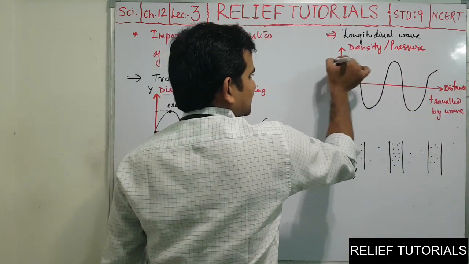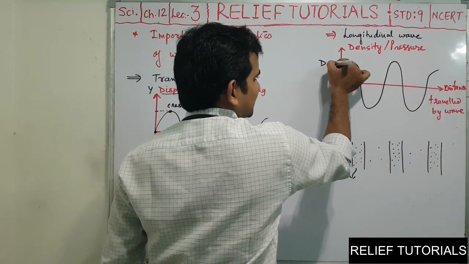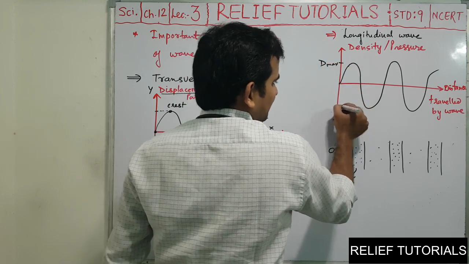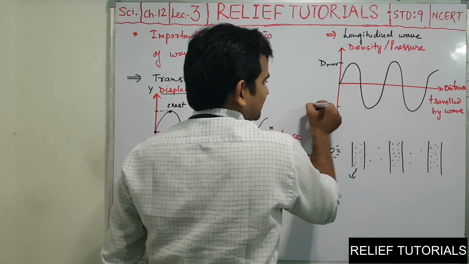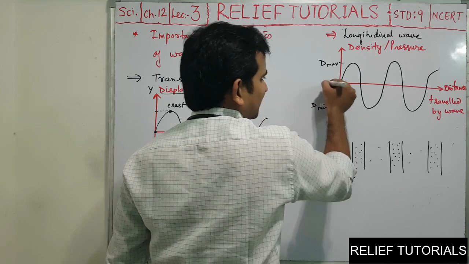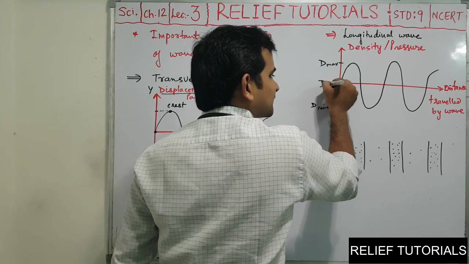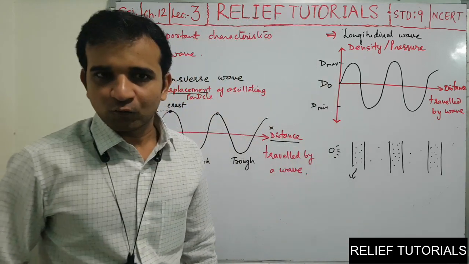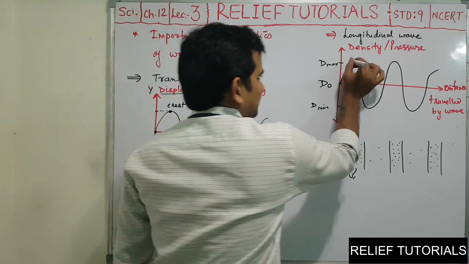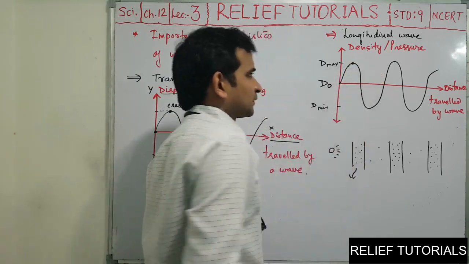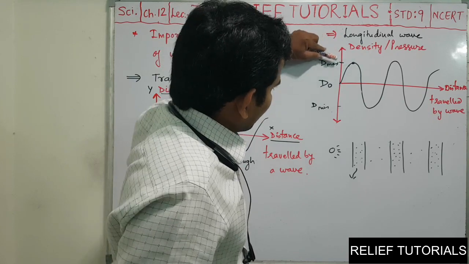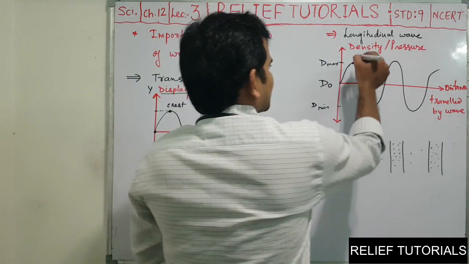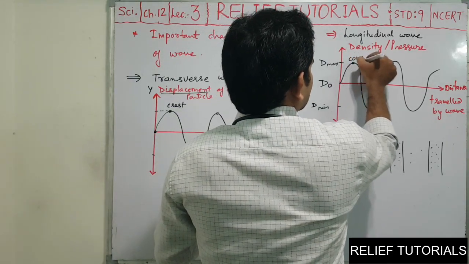So this is density maximum and this is density minimum, and here is the original density. The point where the density is maximum is called compression.